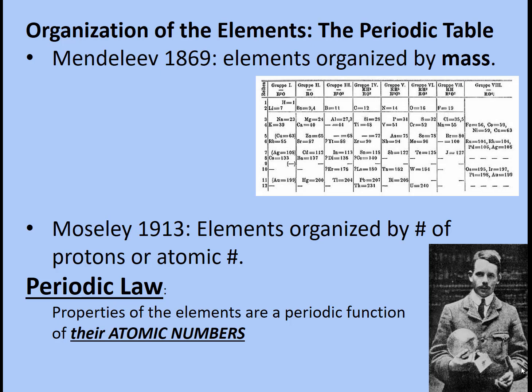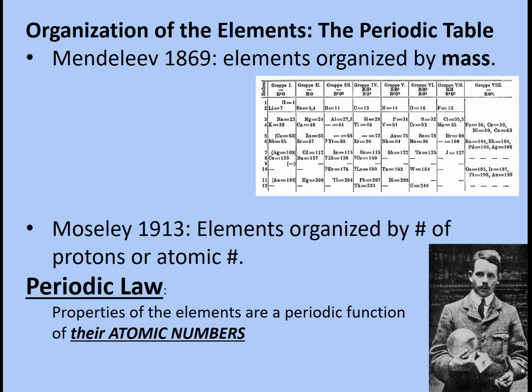Mendeleev organized his periodic table by mass, and later on a young scientist in his 20s, Moseley, in 1913, did X-ray crystallography where he shot X-rays at the elements, and he was able to do a lot of math and figured out that the periodic table would best be organized by number of protons, or what he called the atomic number. The periodic law says that the properties of the elements are a function of their atomic numbers, meaning that they're organized by